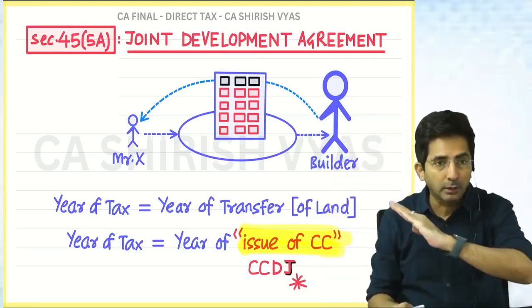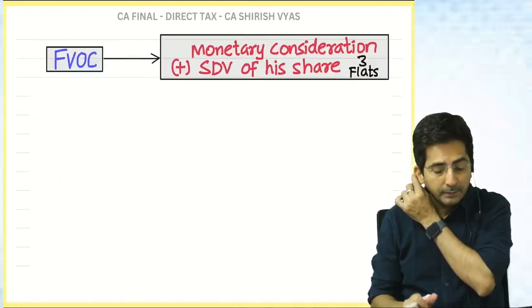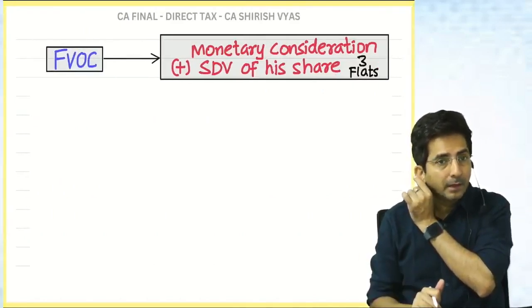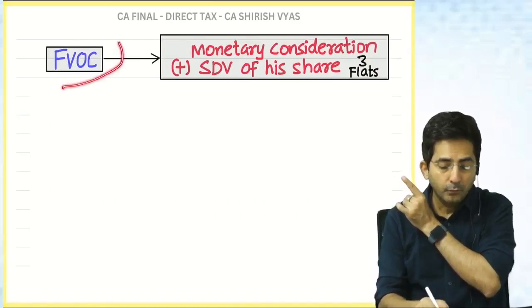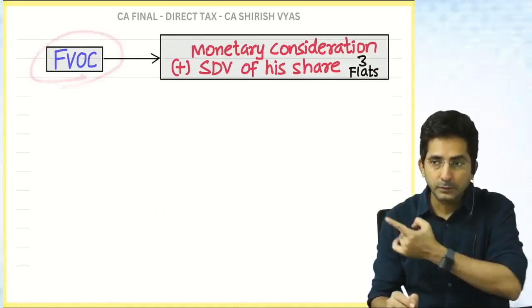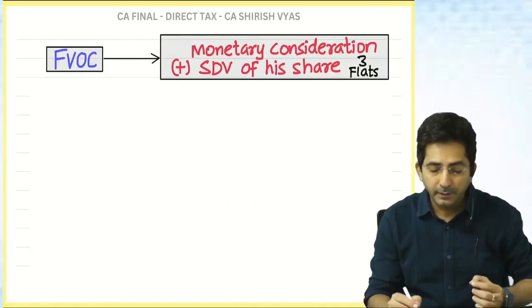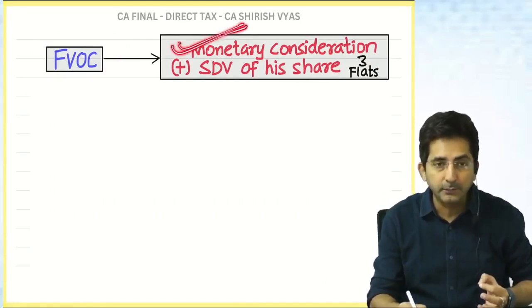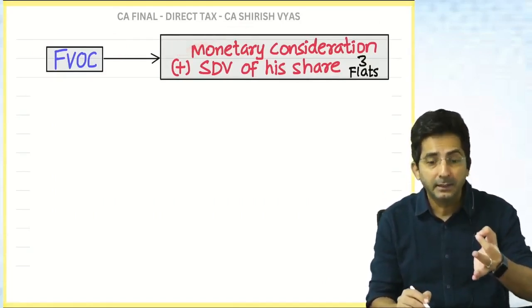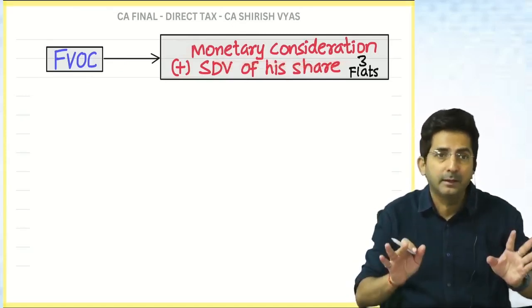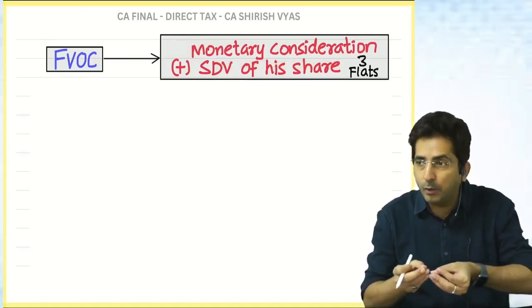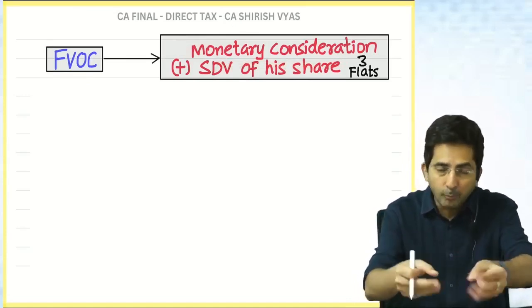See, I'll show you how the computation will be done. See the format. Our calculation starts with full value consideration. So see what has come in FVOC. Monetary consideration which the builder gave me initially. This monetary consideration you actually got at the beginning only. At the time when I handed over my land to the builder, at that time I got some money.